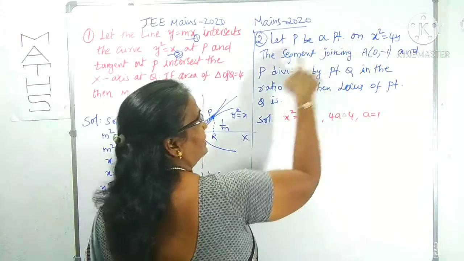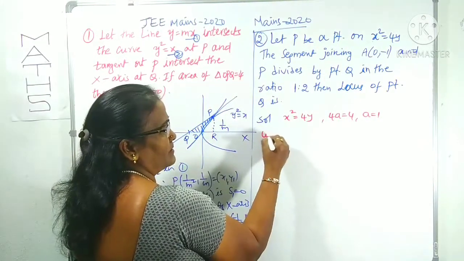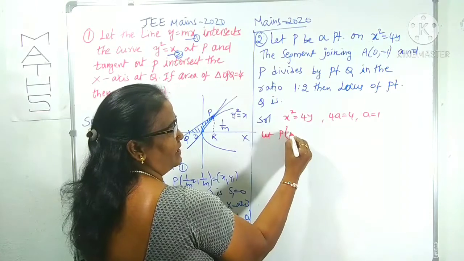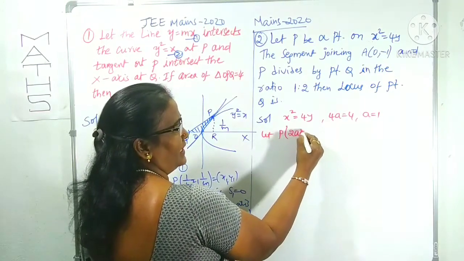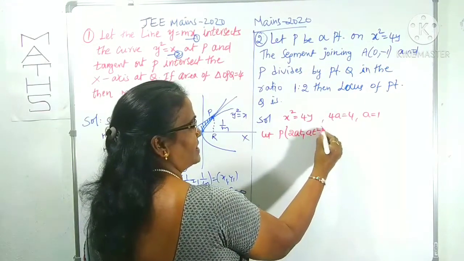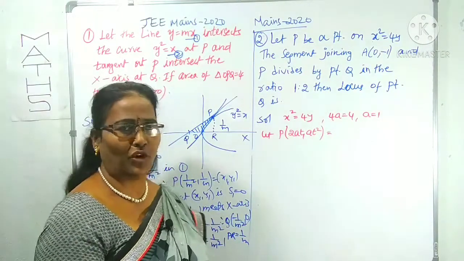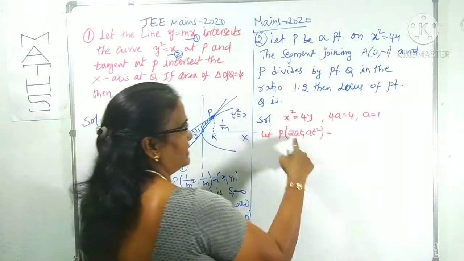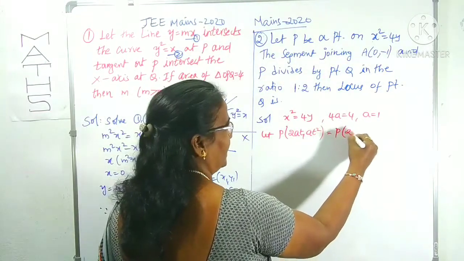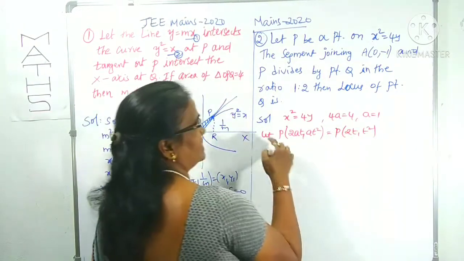P is a point on this parabola. Let it be taken as a parametric point on the parabola. What is that formula? 2at comma at square. I already mentioned those in lectures 1 and 2, which you can watch. a is 1, so this becomes P: 2t comma t square. Now the next sentence we can read.